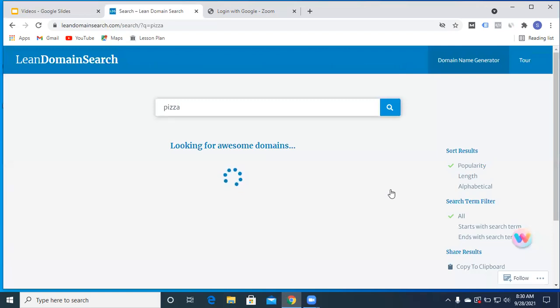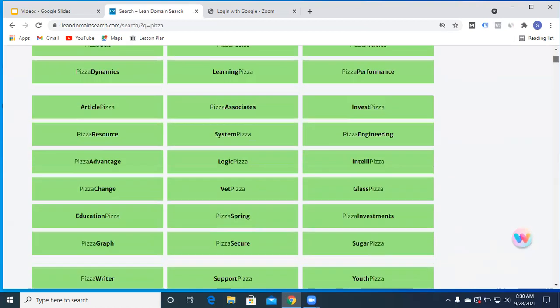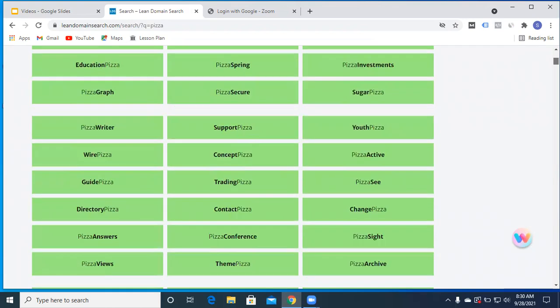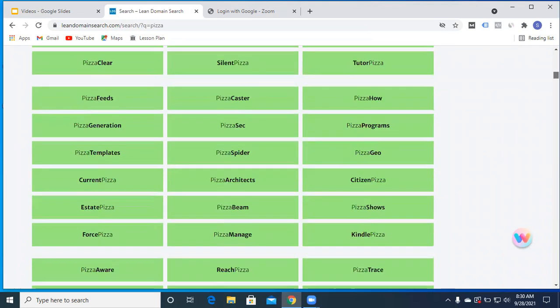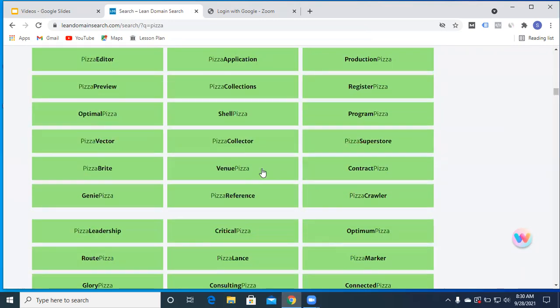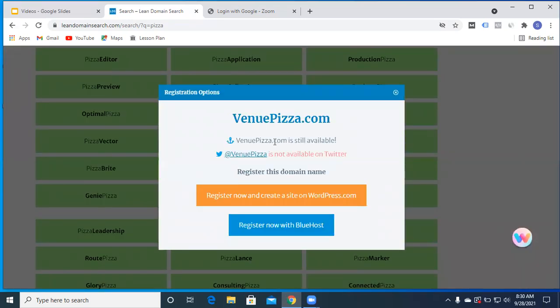there you go, awesome domain names. So image pizza, pizza interactive, view pizza, options based on popularity as well as search term. The list goes on, cycle pizza, panel pizza, a huge continuous list which you will all find, right? Venue Pizza, you click on the options and you'll get the details also. VenuePizza.com is still available, but you don't have a Twitter option.